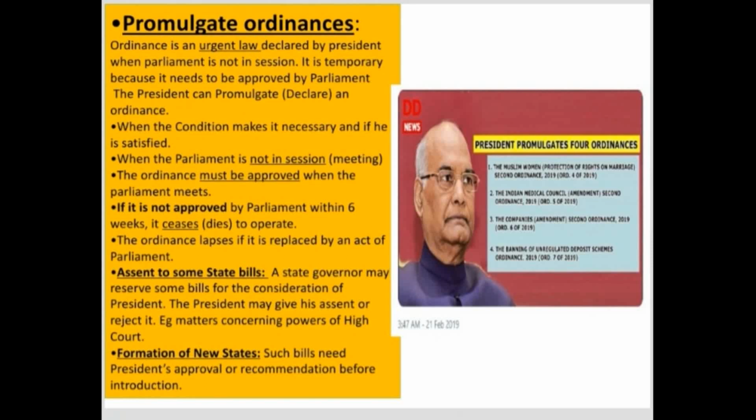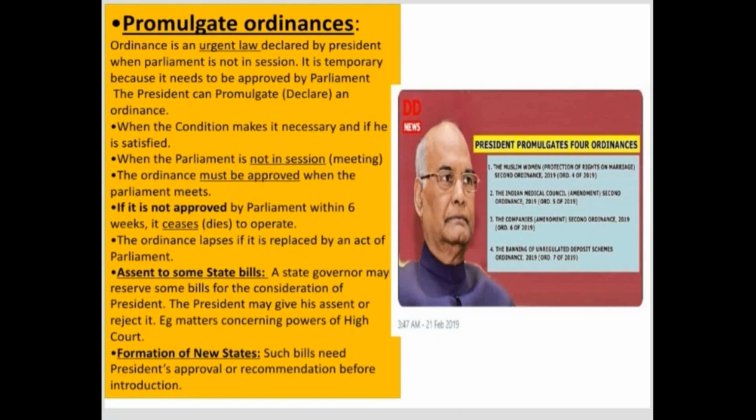The president also gives his approval to some state bills. Generally at the state level the bills are approved by the governor. But in certain cases regarding a state bill, the president will also give his approval. At that point, the governor will recommend such bills by reserving them.